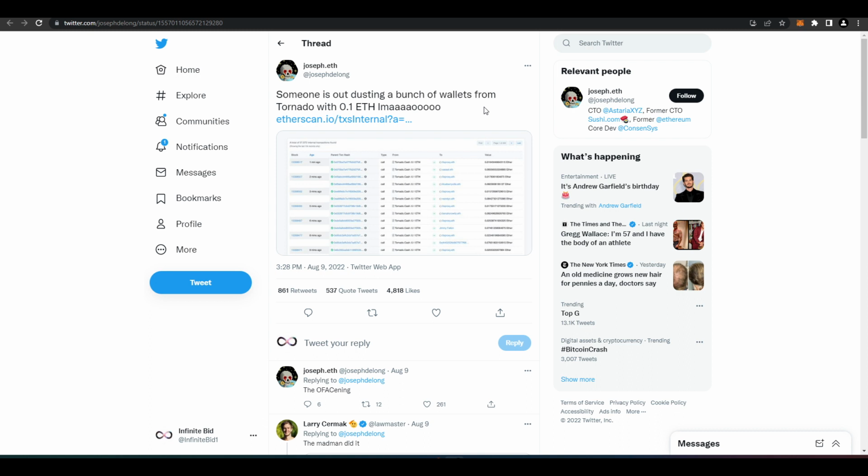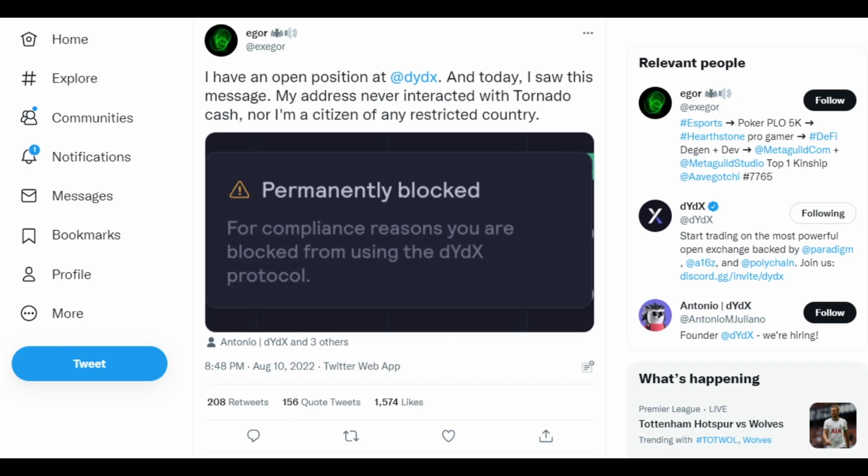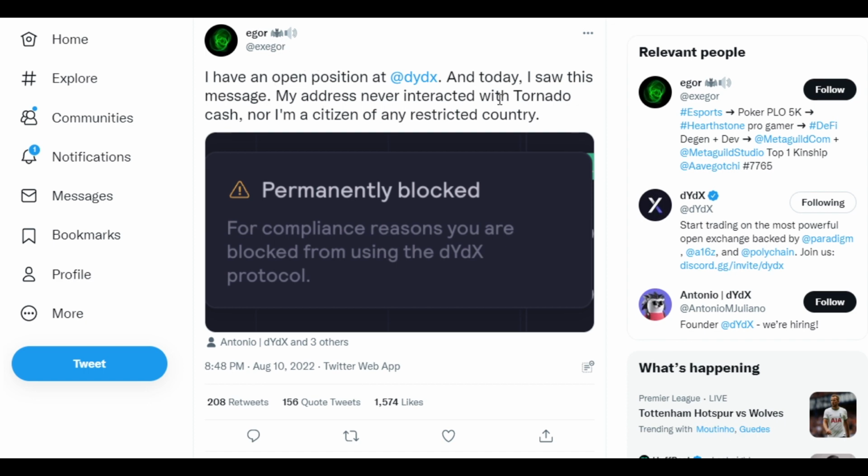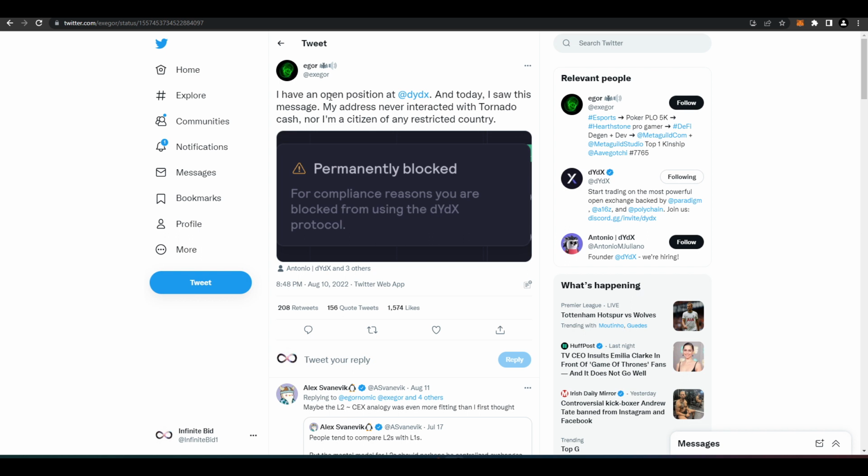So a bunch of people have actually been blocked from using a bunch of different DeFi front ends. For example, someone sent some Radioactive ETH to Justin Sun, and now he can't use the Aave front end. Another example is this guy here. He never interacted with TC, but now his address is blocked from using dYdX, and he has open positions there. And this was 10 days ago. Basically, anything can happen in 10 days, right? I mean, if he was long, he probably got liquidated by now, if we're being honest, if you've seen the charts in the last 10 days, right?